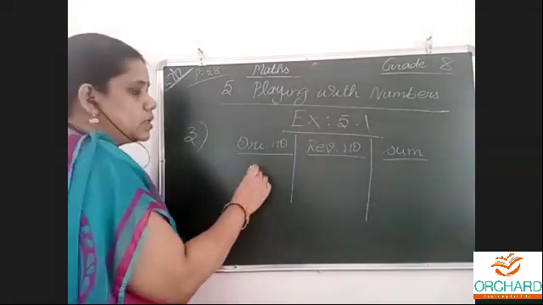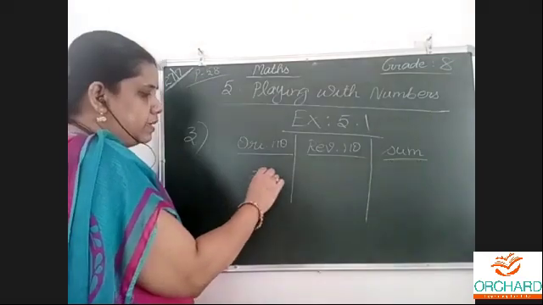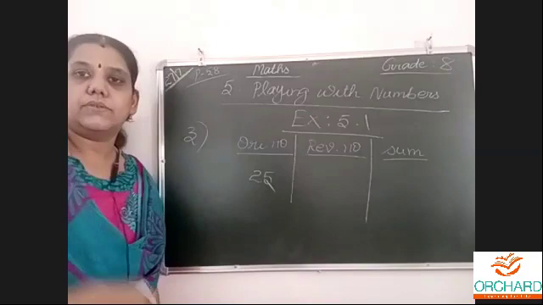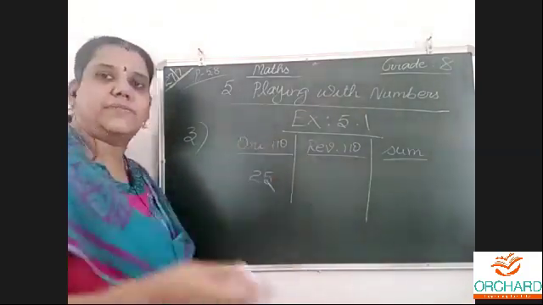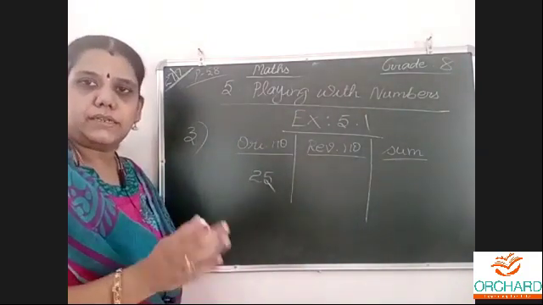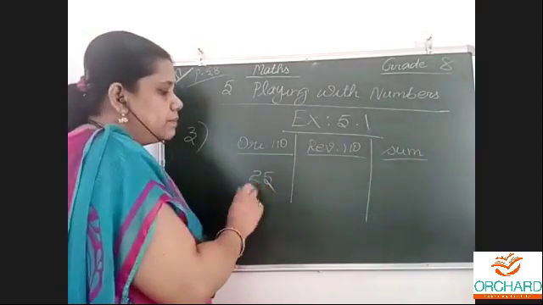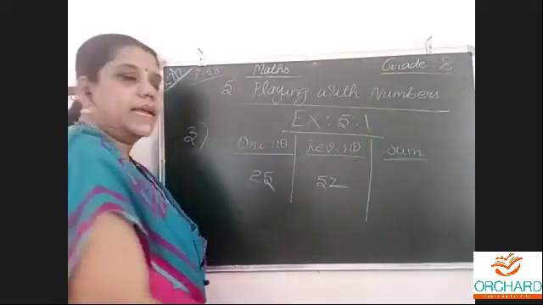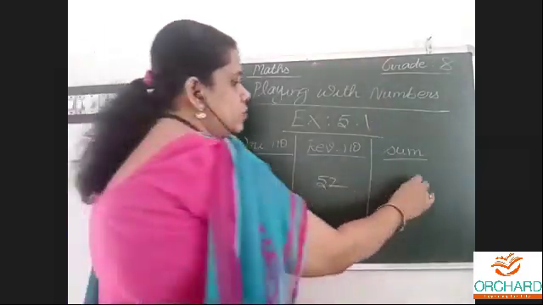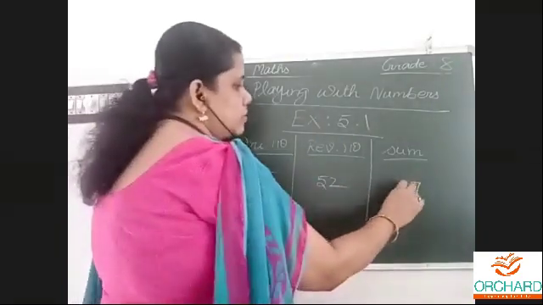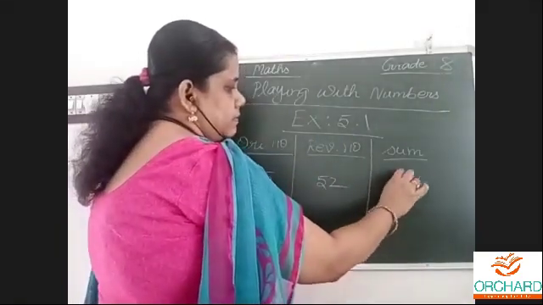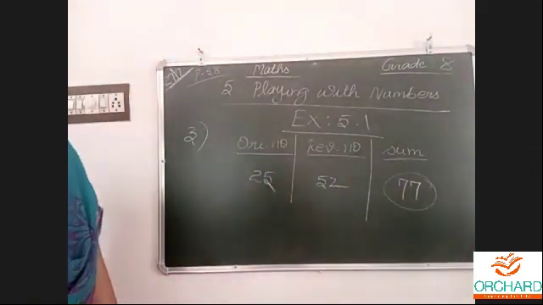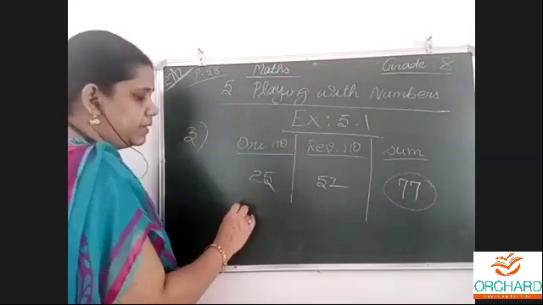Now original number, my favorite number, I'll take. You can take any number of your choice, like 75, 58, 83, anything. Reverse the number: 5, 1, 2. Adding them, 5 plus 2, 7. 5 plus 2, 7. Adding them, we got this. Show that the sum of the two numbers is a multiple of 11. Yes.